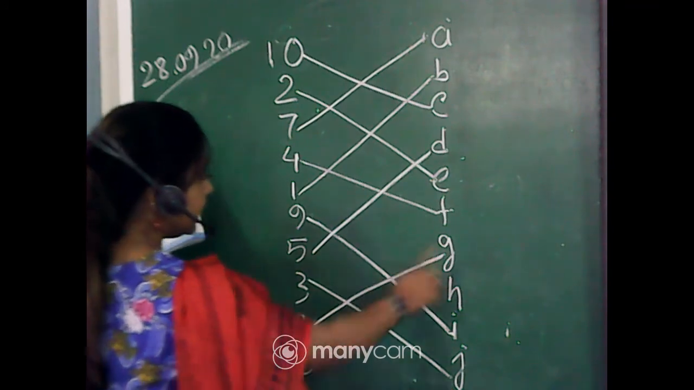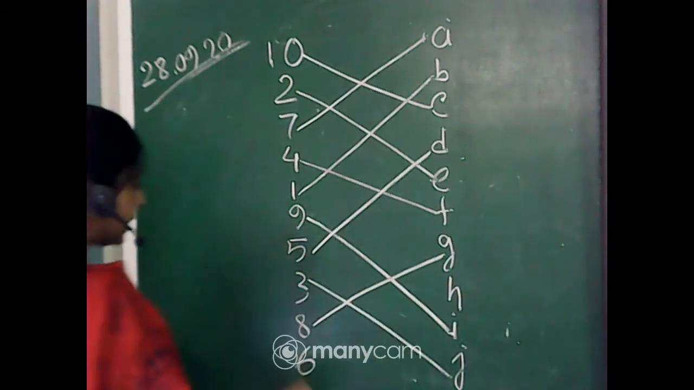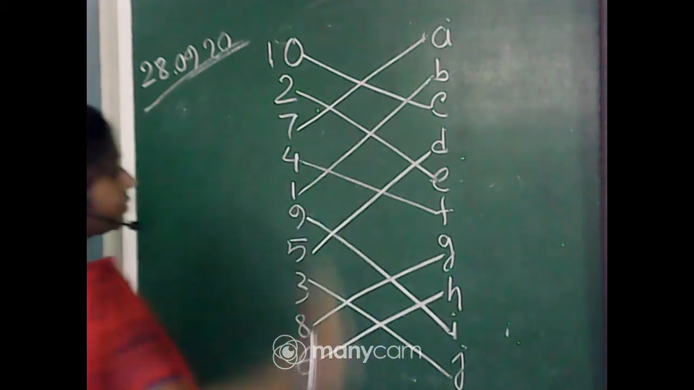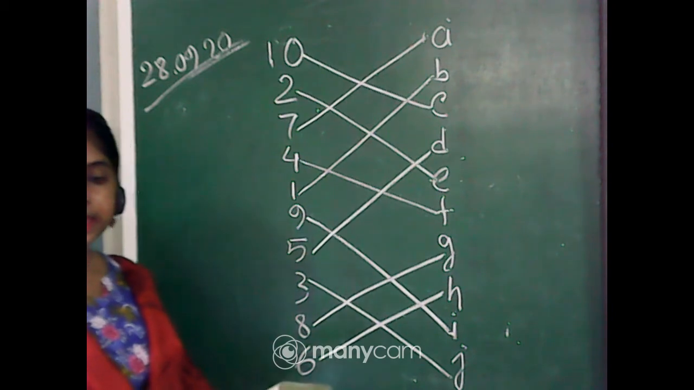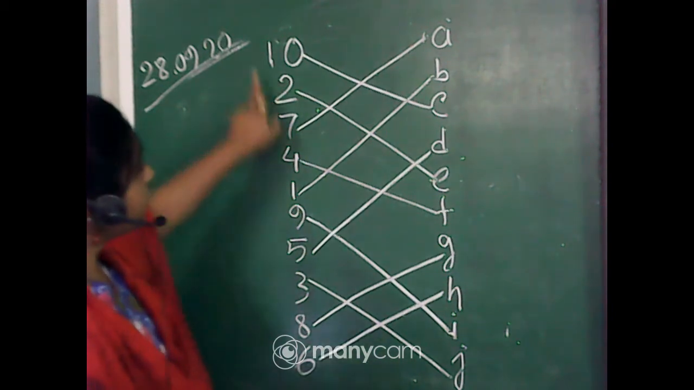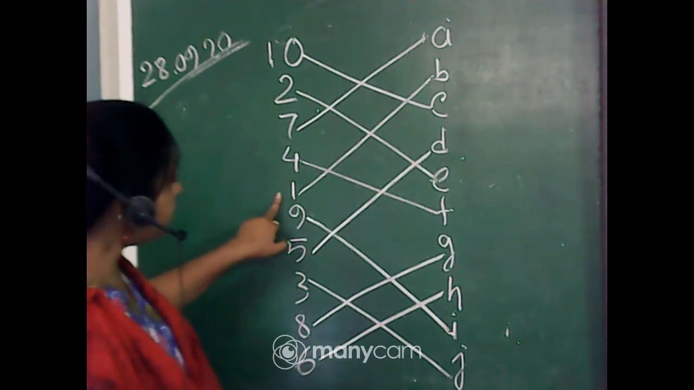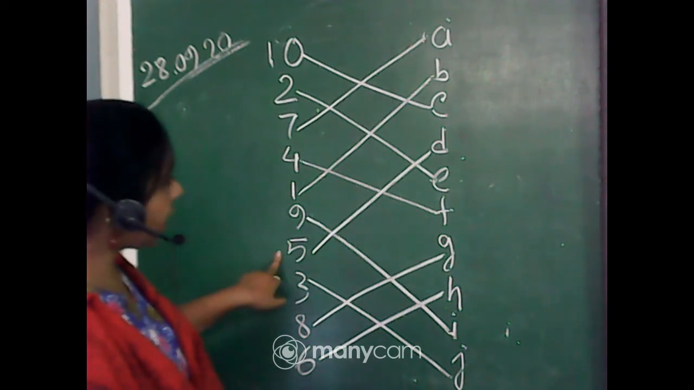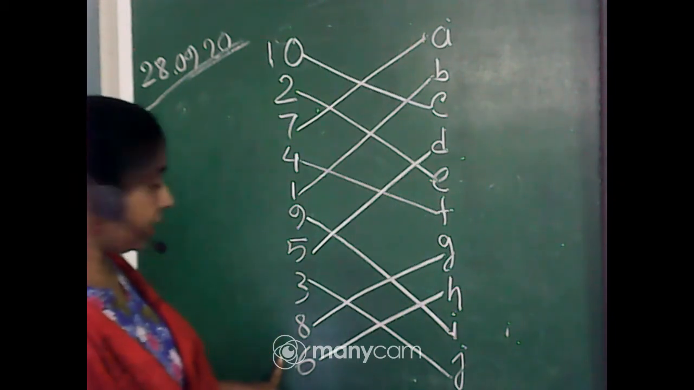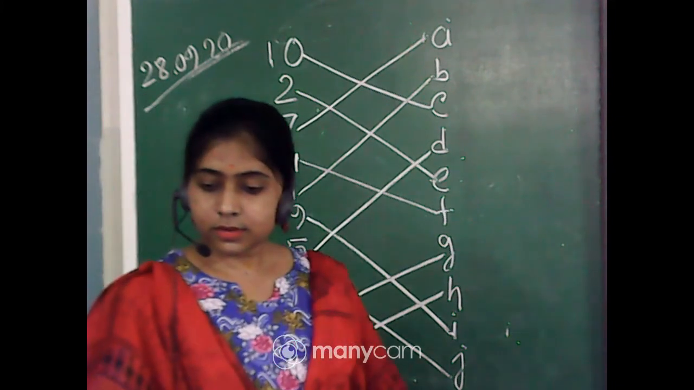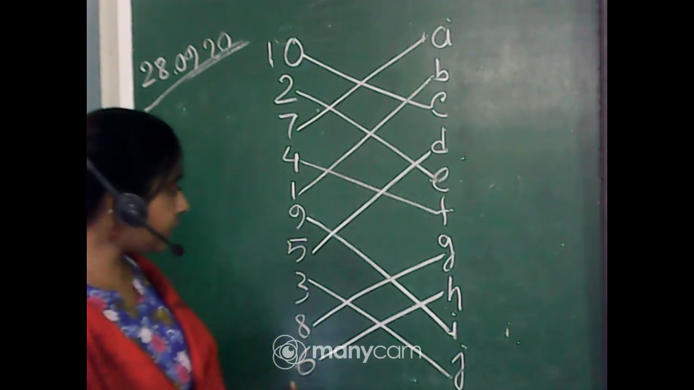3 J, 8 G. And the last one, 6. That is H, goats. 6 H. Okay? Yes, Shamantak, very good, 6 H. So I'm just repeating: 10 C, 2 E, 7 A, 4 F, 1 B, 9 I, 5 D, 3 J, 8 G, 6 H.